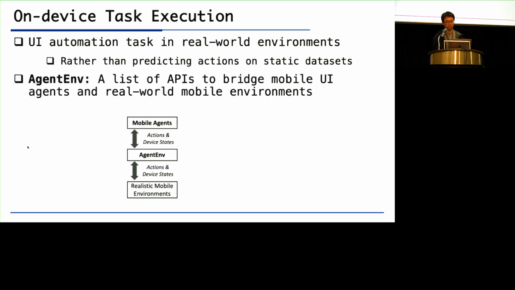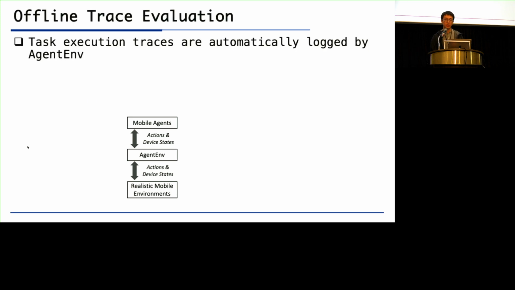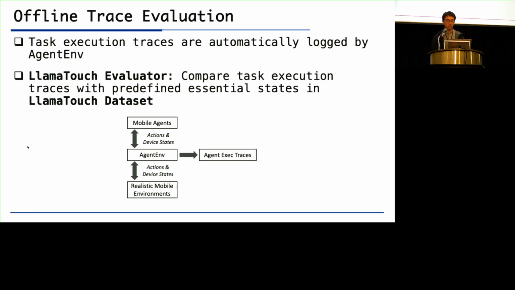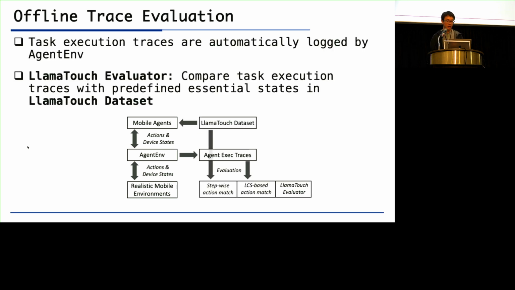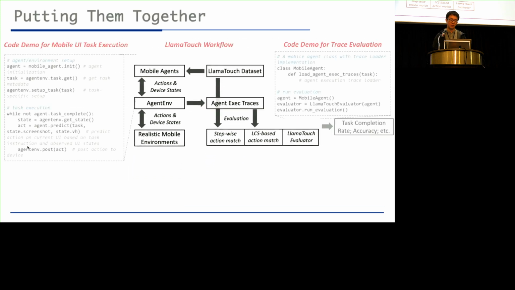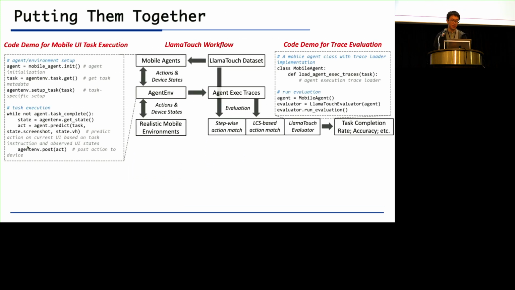So we build AgentEnv. It includes a list of APIs to bridge the mobile UI agents and the real-world mobile environments. The task evaluation is conducted offline. It uses the traces saved by the AgentEnv. And with the saved traces, the LlamaTouch evaluator will compare this trace with the predefined essential states in the LlamaTouch dataset for comparison. And let's put them all together to see the overall workflow of LlamaTouch.